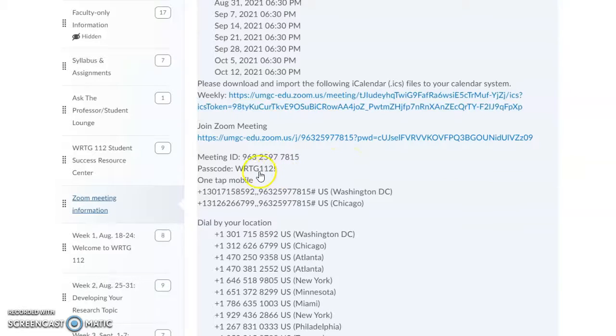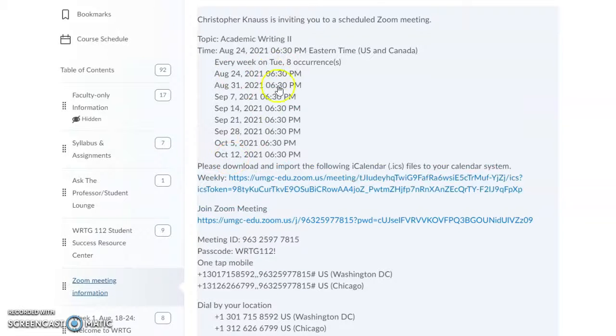You may need your passcode too. Here's the passcode for that. And these are the dates we'll be meeting. We'll be meeting at 6:30 because we're not meeting face-to-face this time. Well, we are via Zoom, but not in a classroom setting.